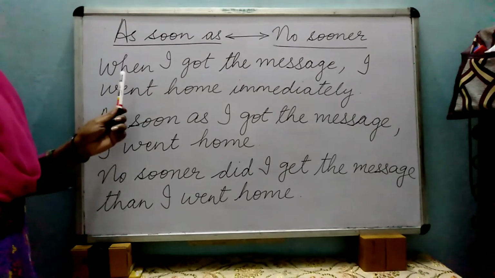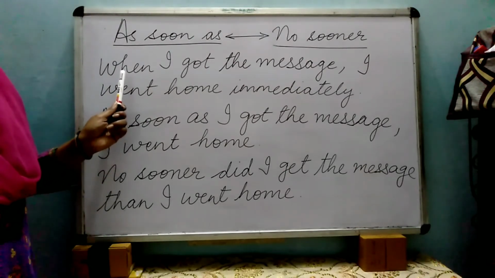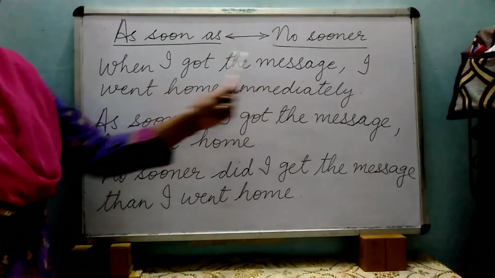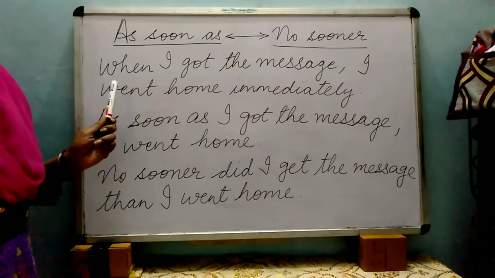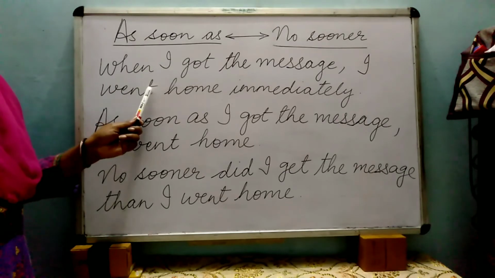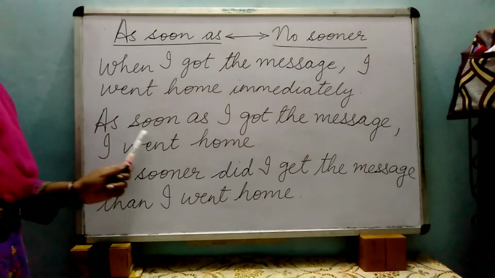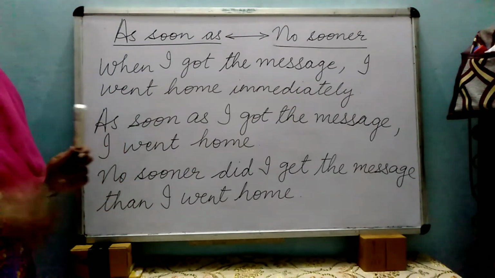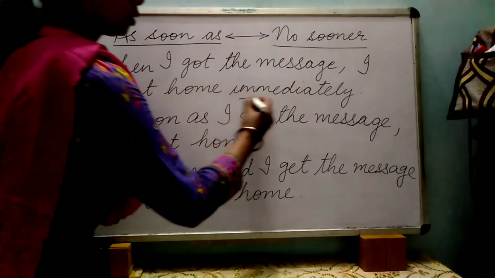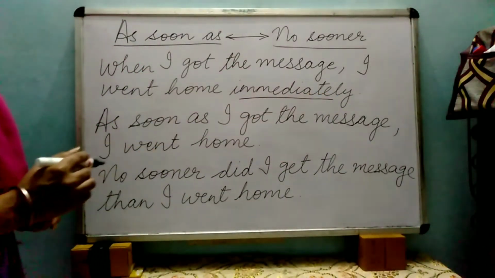Now children, suppose you get a sentence like this. When I got the message, I went home immediately. And the instruction is that you have to change this sentence into as soon as or no sooner sentences. So here immediately means soon, at that moment.